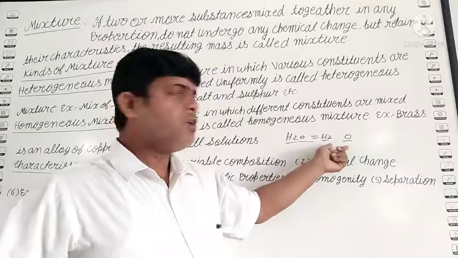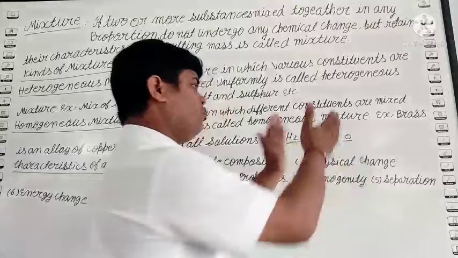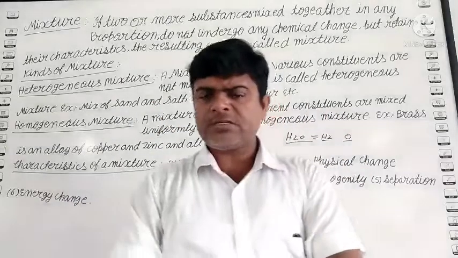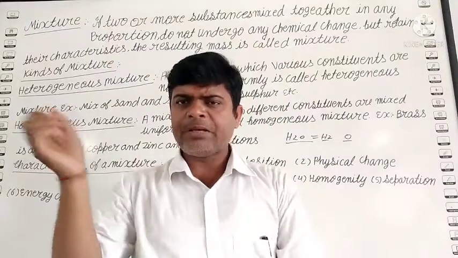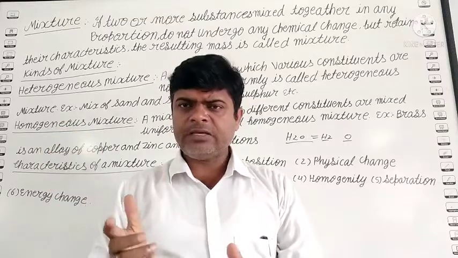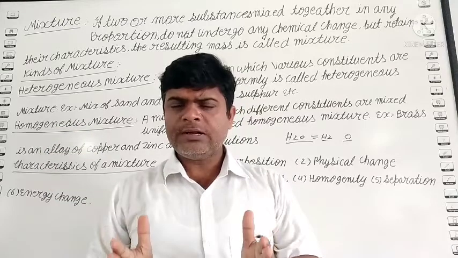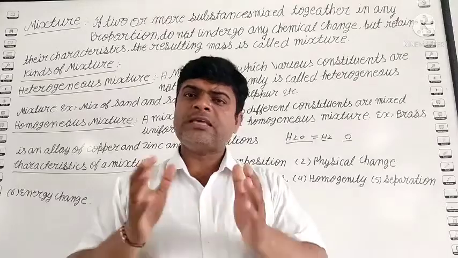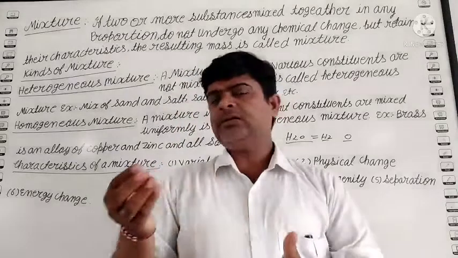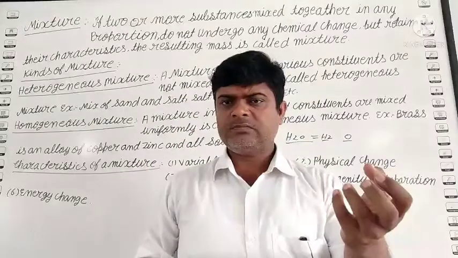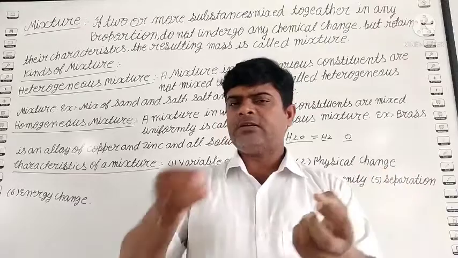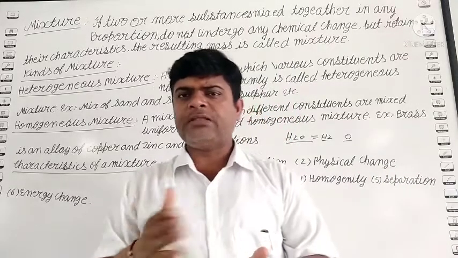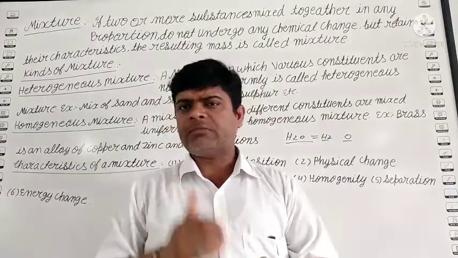Why? Because once hydrogen and oxygen form water, is it possible to separate them by any physical means, like hand picking or sieving or winnowing? No. So it is chemically bonded. But suppose you take pulses and you add some stone, it is very easy to separate the stone from the pulses or stone from the rice.